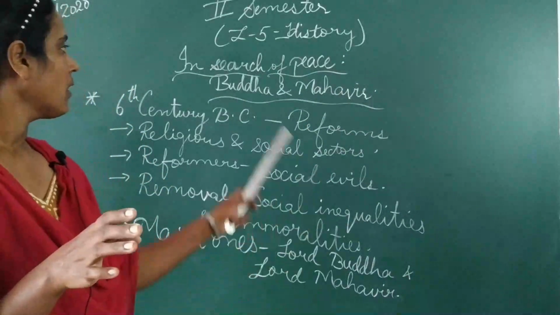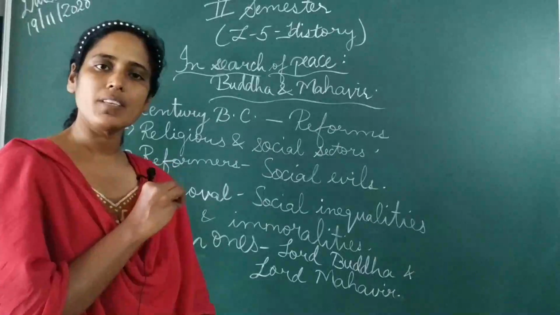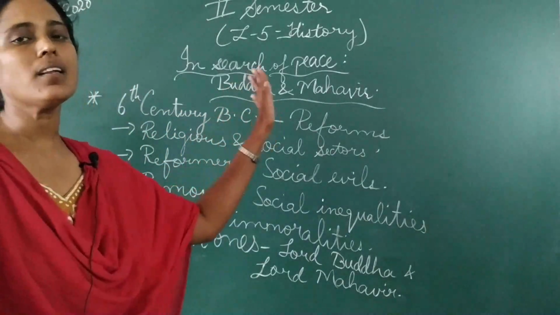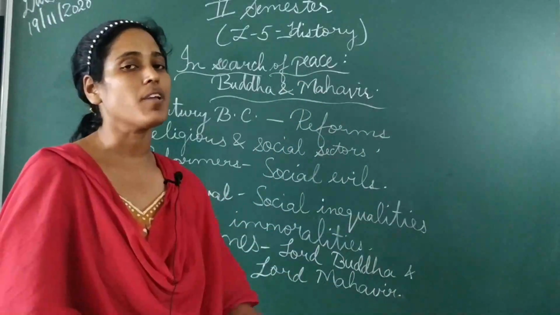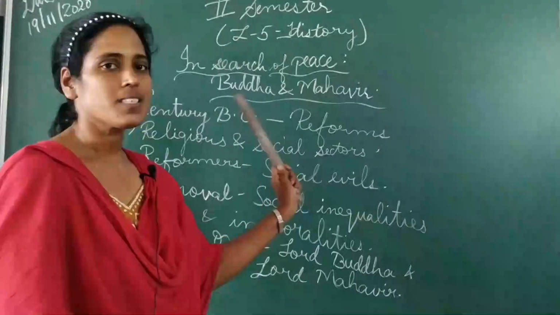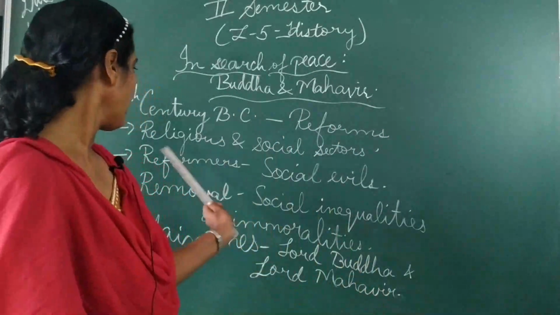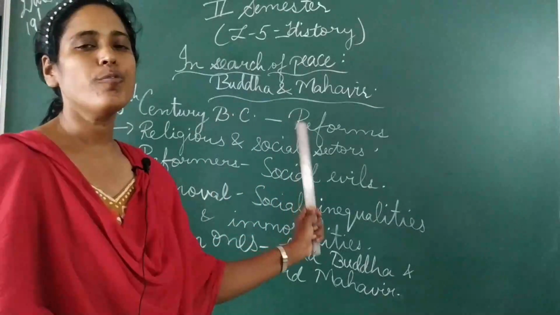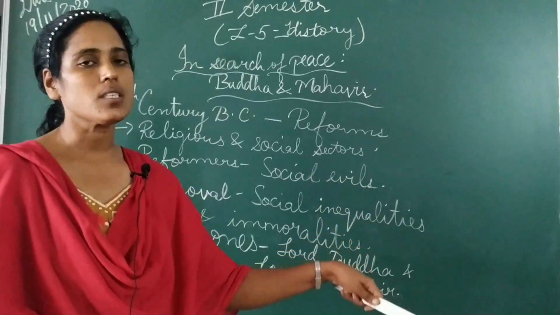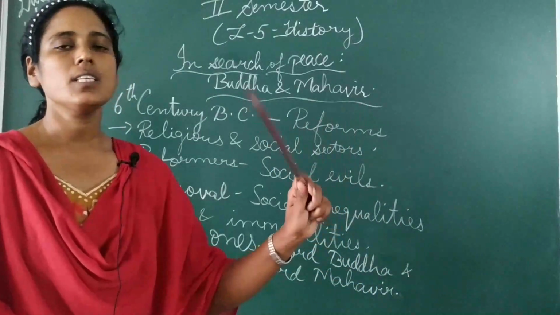Now here students, the introduction of this chapter tells us about some of the points from our previous chapters. So first, in the 6th century BC, many reforms were carried out by various reformers. Some reforms were done in religious sectors, some in social sectors. Those we already did in our first semester. Now there were many reformers who fought against social evils. Which were the social evils which we studied? We had the dowry system, then untouchability, the caste system, etc. We all did these things in the first sem.